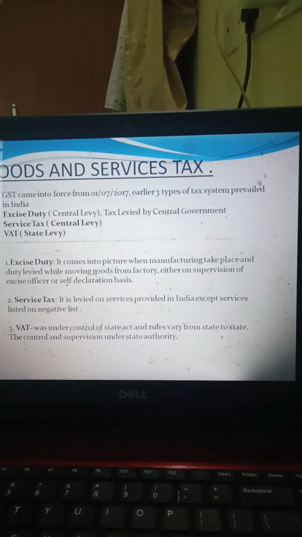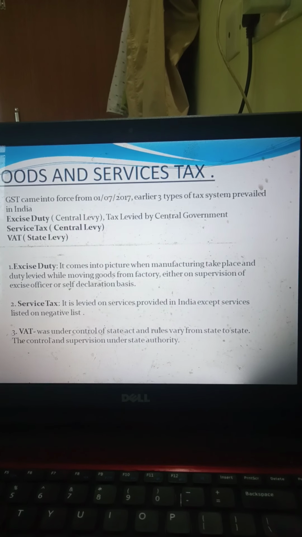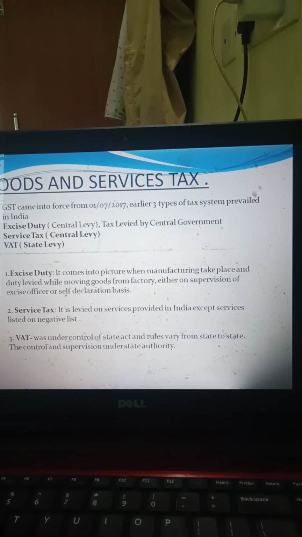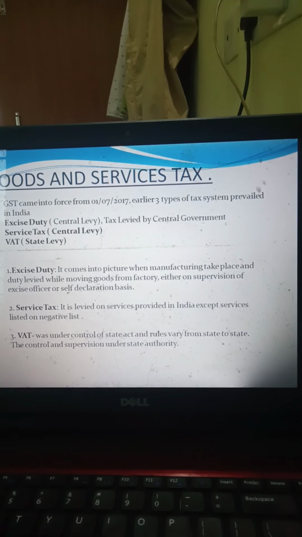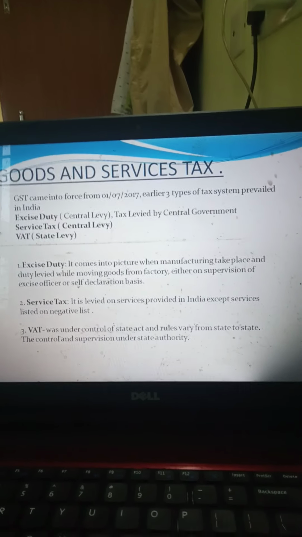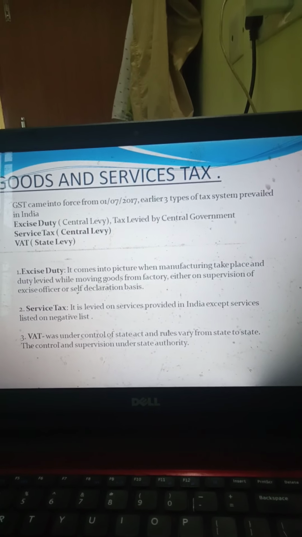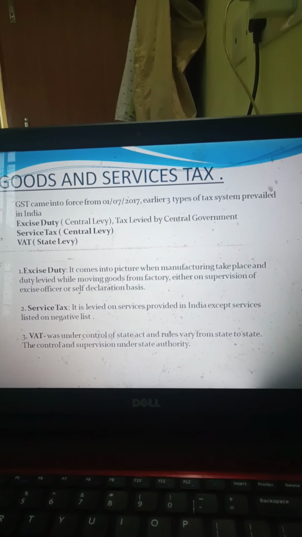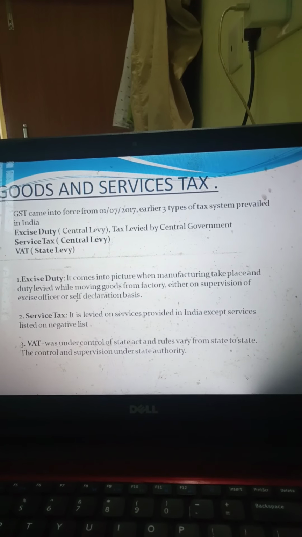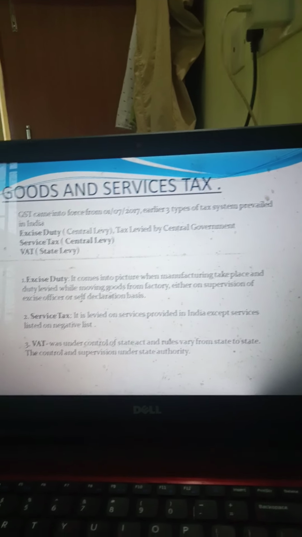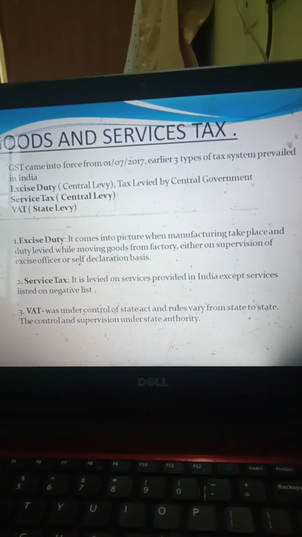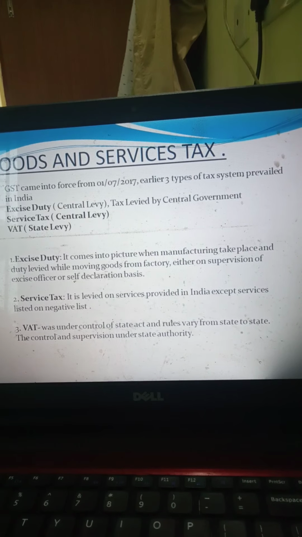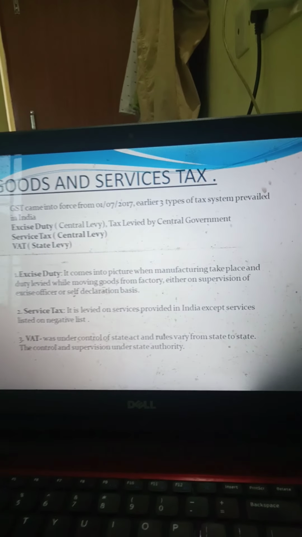Excise duty generally arises when manufacture takes place, and tax liability arises when goods move from factory or plant to another location or premises. Today, excise duty is also there for certain goods. Service tax is upon completion of services, except services listed on the negative list. VAT was state specific and its rules varied from state to state, with complete supervision and control by state authority.